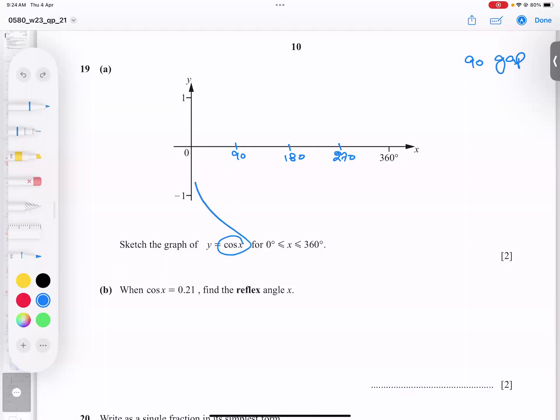When you type cos 0, you get 1. When you put 90 in this place, you get 0. When you put 180 in the place, you get -1. So -1 here. When you put 270 in place of x, you get 0 again. When you put 360 in the place, you get 1 again.